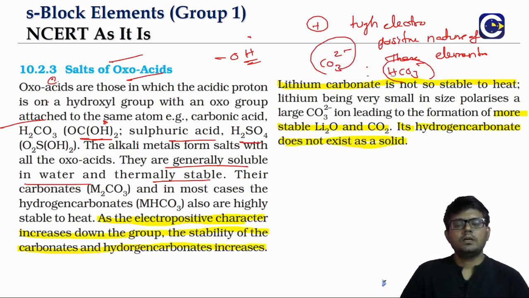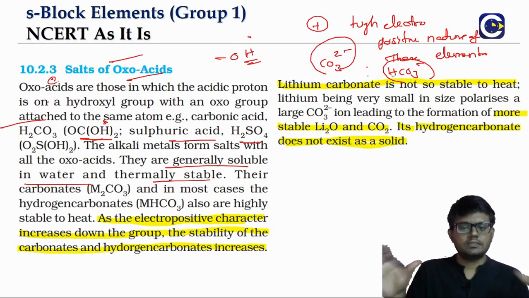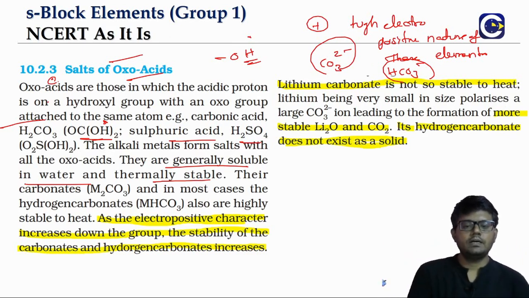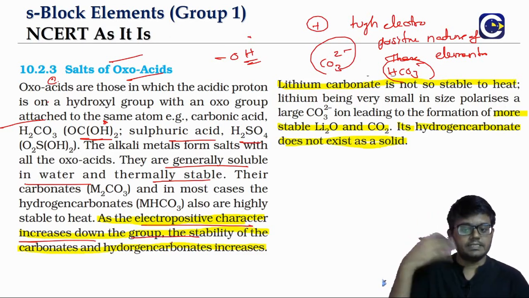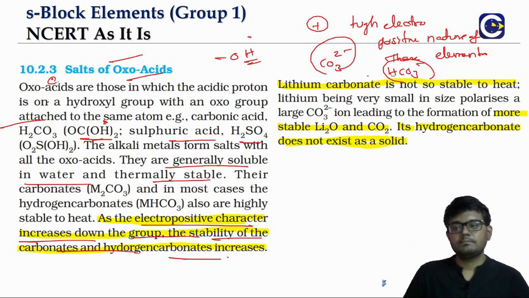On the other hand, if we don't have a strong electropositive element to form the cation, the thermal stability of these salts will not be that much. Alkali metals have a high electropositive character, so they will be stable. And even if you look at the comparative stability, as we go down the group, because the electropositive character increases, the thermal stability of both carbonates and bicarbonates also increases.